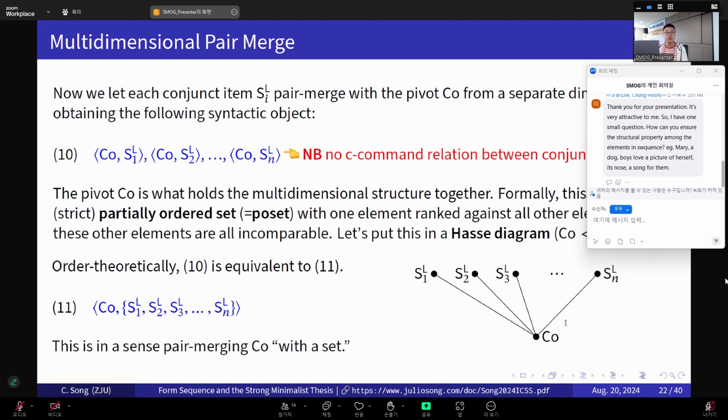There's ambiguity. But then, in order to remove that ambiguity, the language system, the faculty of language, must somehow give us further constraints. That constraint is not the built-in part of narrow syntax, but it has to be there to further constrain whatever narrow syntax can generate and filter that thing out. I think that's the direction. I don't know how promising this direction is, but that's the thing I can immediately think of.